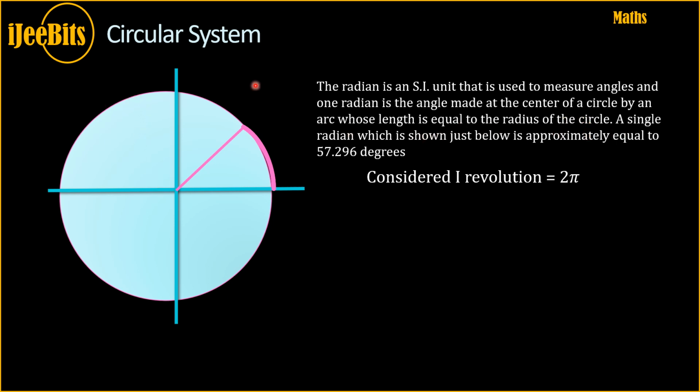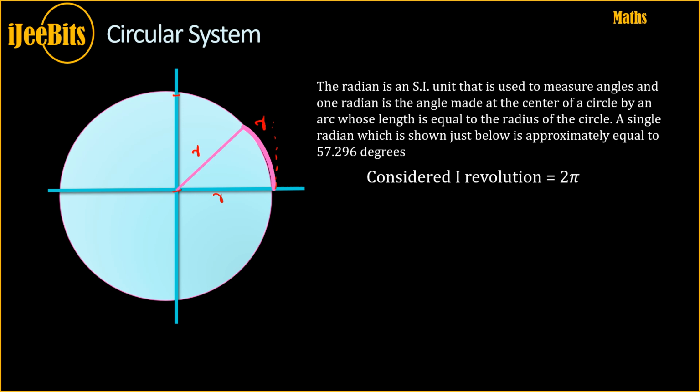Let's say I have a circle of radius r, and this is a radius. The length of the radius is equal to r. This is also a radius, and the length is equal to r. Let me note down what I'm saying. This is an r, this is an r. Now, if I take this radius and move it to this edge and bend it along the arc, the length of the arc is now also r.